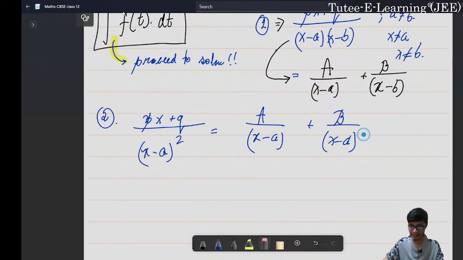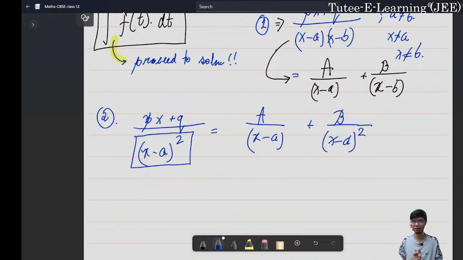The important understanding we need to take from here is that whenever we have a repeating root in the denominator, what do I mean by root? You can consider x - a and x - b as two factors, for which if you equate them to 0, you get the roots or critical points. So x - a is coming as a square, which means x - a is happening 2 times. So when I represent the partial fraction, I'll first take A by (x - a) plus B by (x - a) whole square, right?